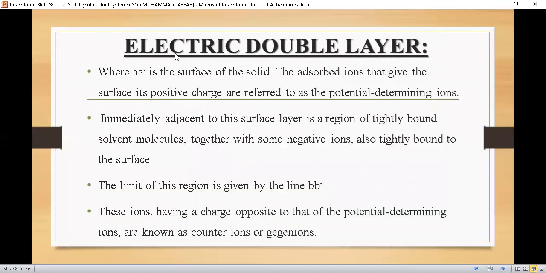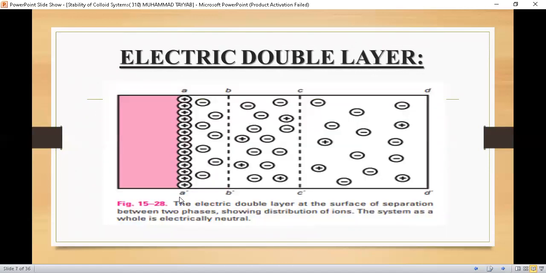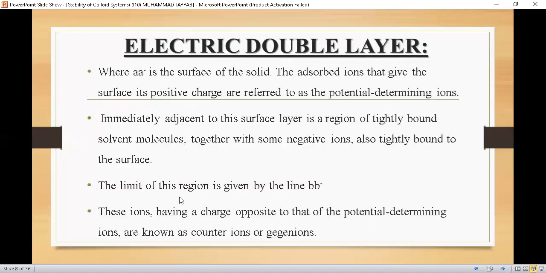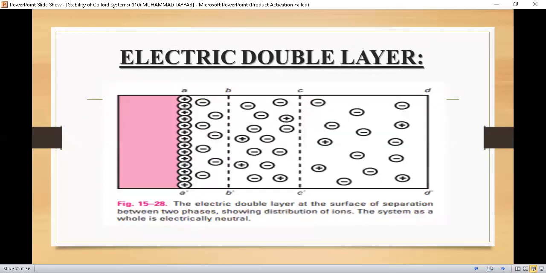Now, let's start discussing the concept of the electric double layer. As in the diagram, you can see that AA dash is the surface of the solid particles. The adsorbed ions that give the surface its positive charge are referred to as the potential determining ions. So in this diagram, the potential determining ions adsorbed at the surface of the particles are positively charged, and these are called potential determining ions.